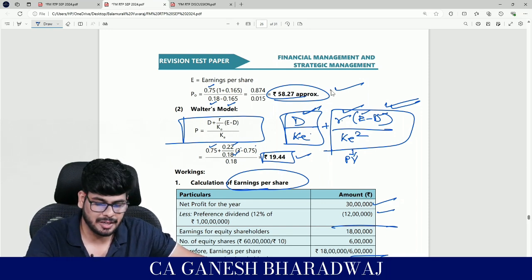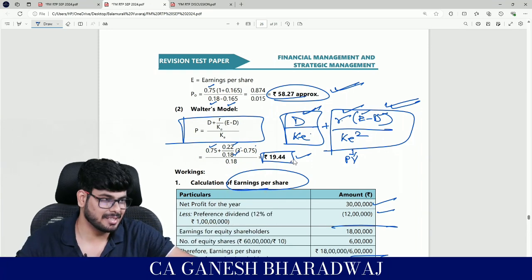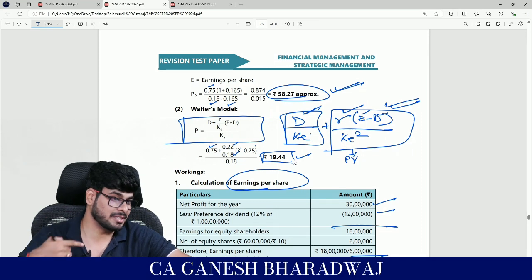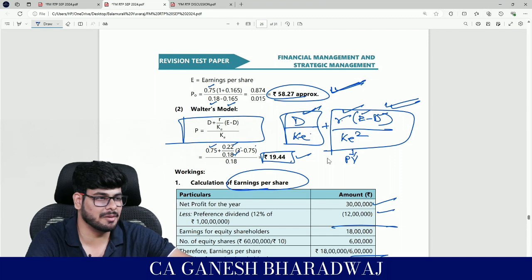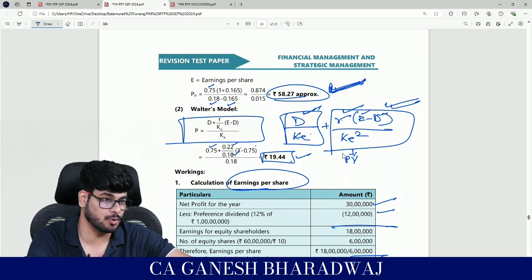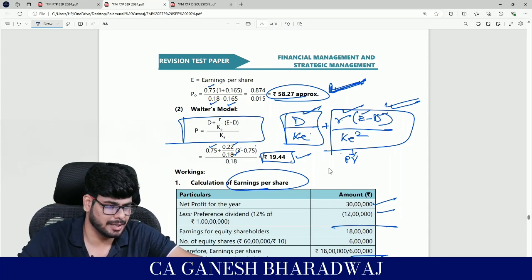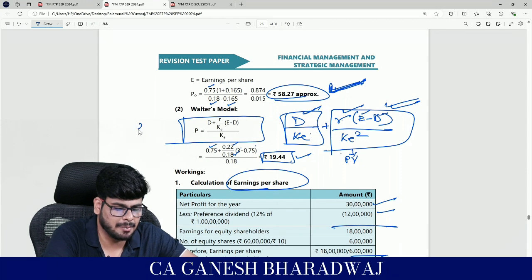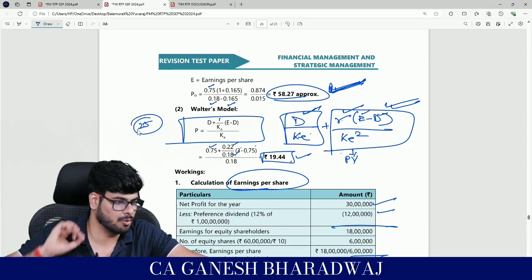Now just see the very same company, two different models are giving extreme values of the shares. This is where, let's say you are in the market and you have followed the Gordon model, and you feel that the value of the share is 58.27. This is what you feel. Now let's say in the market, the company is currently quoted at 25 rupees.